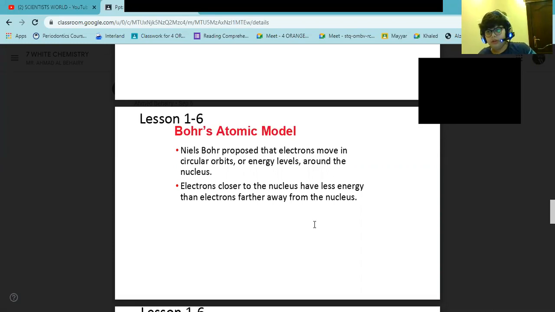He said that electrons that are closer to the nucleus have less energy than electrons farther away from the nucleus. When the electrons return to a lower energy level, they release a specific amount of energy as light.